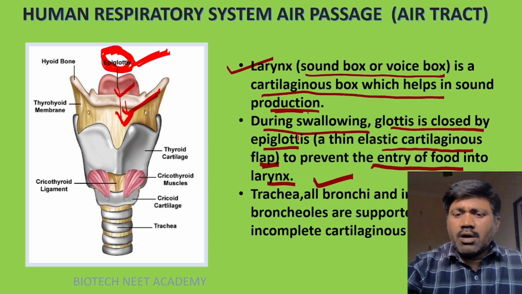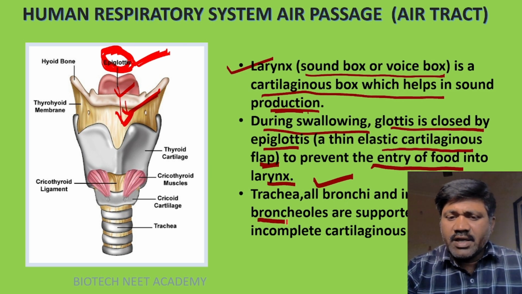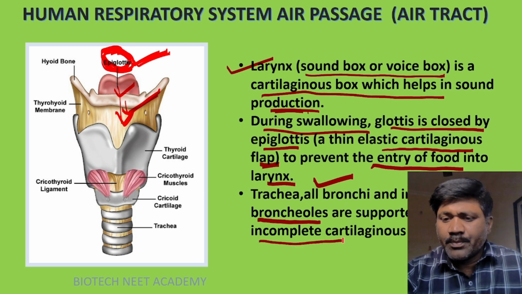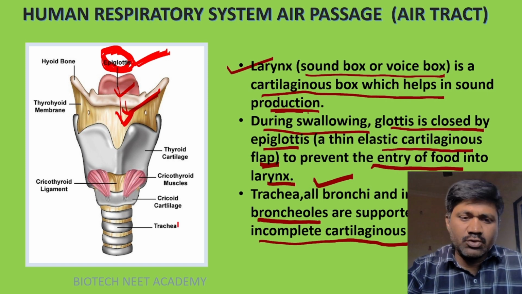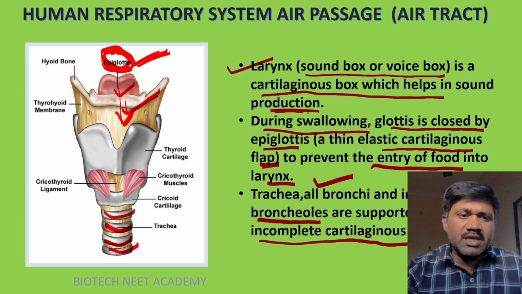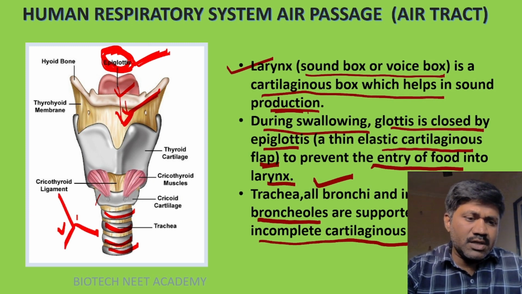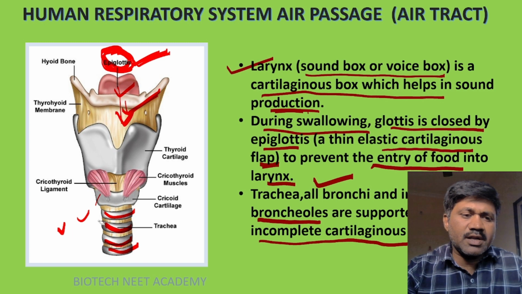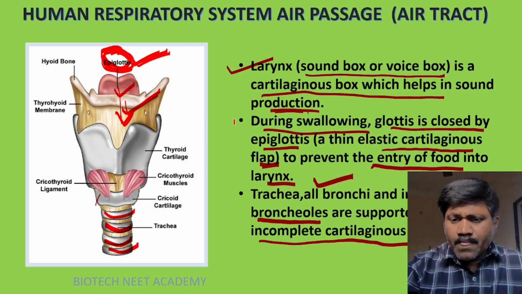Trachea, all bronchi and initial bronchioles are supported by incomplete cartilaginous half rings. Look at this, here cartilage rings are there. This is the trachea and these are the bronchi, right? Two bronchi are there now. Trachea divides into two branches, and these branches are called bronchi.